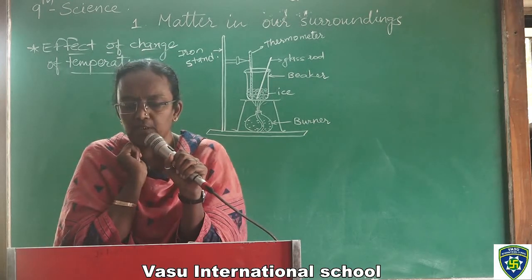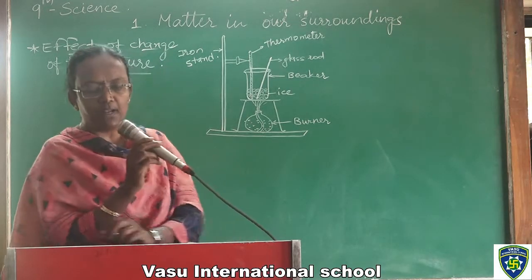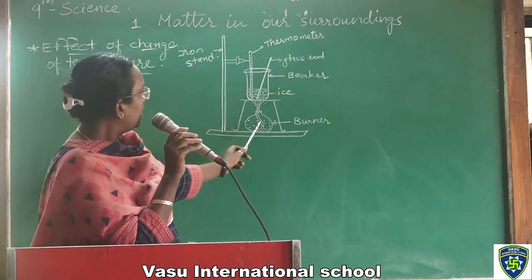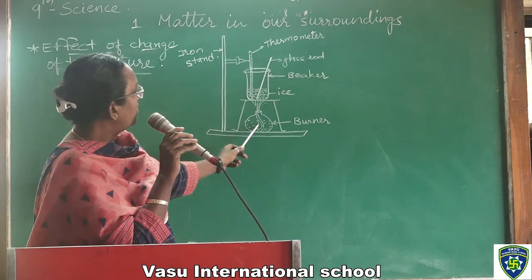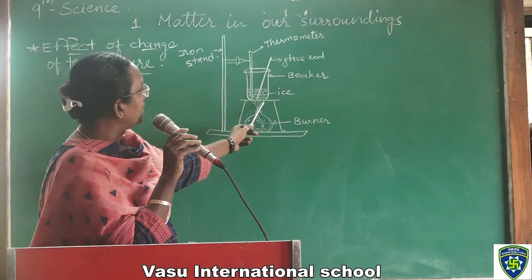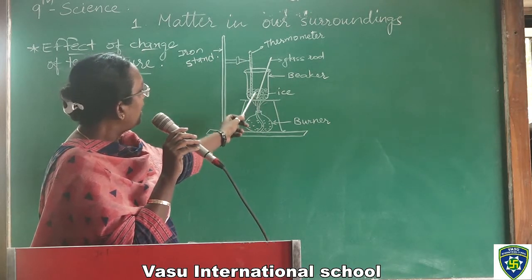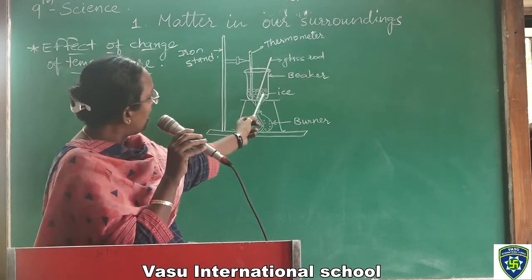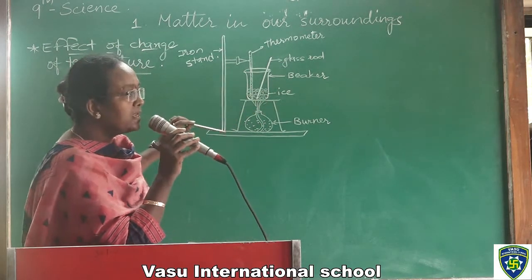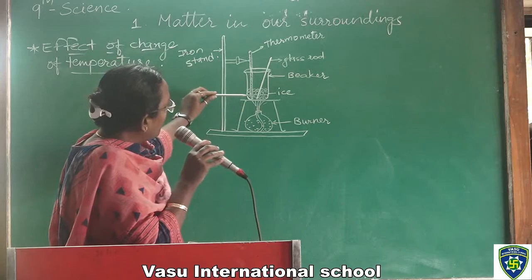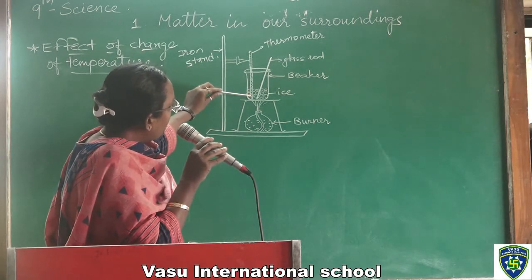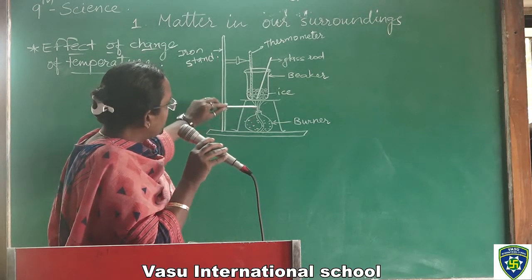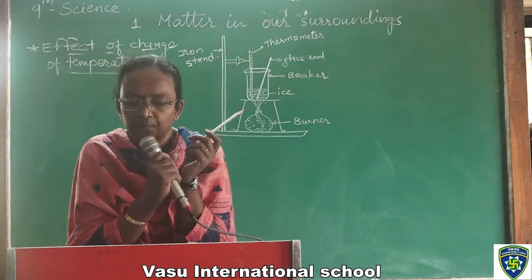Note the temperature when the ice starts melting. Through this Bunsen burner, whenever you are giving heat, continuously stir the ice with the glass rod. Keep your eye on the thermometer bulb. The temperature rises as you pass the heat.